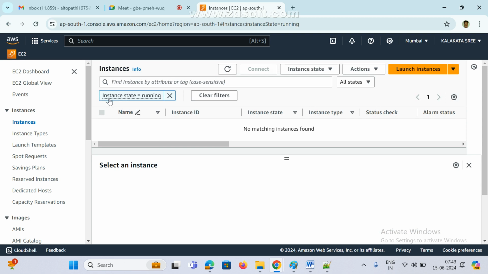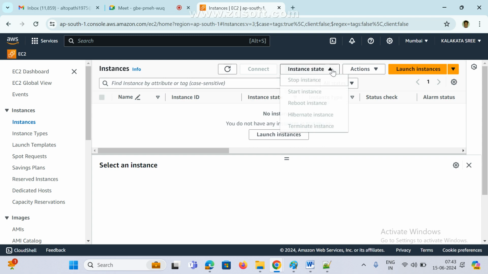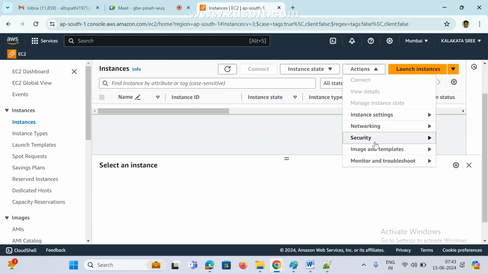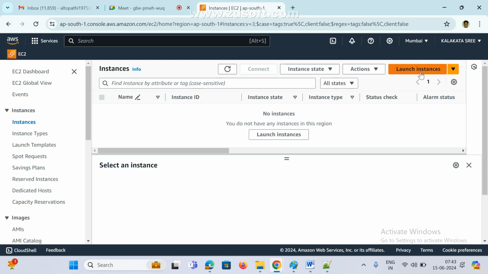Now I don't have anything right now. This is the connect button; if you want to connect to an instance, it will be enabled. This is the instance state, and all are disabled because I don't have any instances. These are some actions; if you want to do any other activities, we can click and see all these things. There is one button, guys: launch instance. If we click on launch instance, we see launch instance, launch instance from template, and migrate a server. Leave all these things. First click on launch instance.